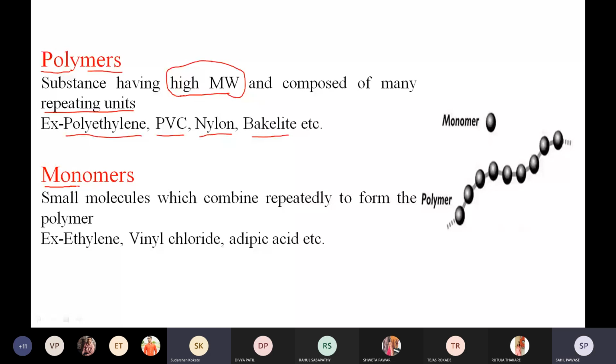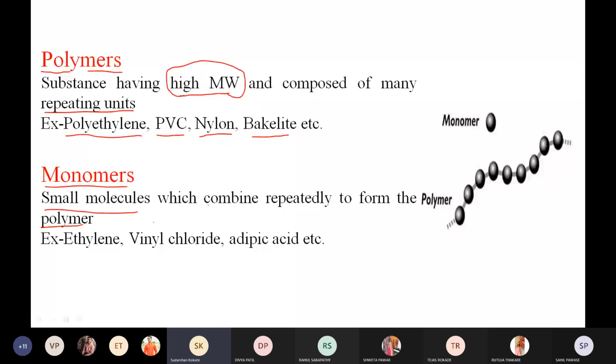Monomers. What is meant by the monomer? Monomer is what? Actually, it is the small molecules, right, which combine repeatedly to form the polymer. Or we can also define the monomer like this: the small individual molecules having what? Very low molecular weight, okay, and with at least two reactive sites, combined together in a specific way to form large molecules, is called monomer.